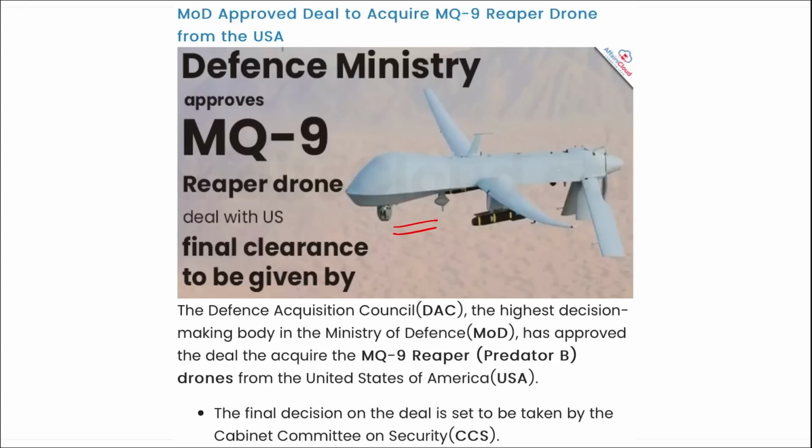Here you can see this is your Reaper drone or MQ-9 Reaper drone, and this will be procured from the United States of America. And the force that will be procuring these drones is your Indian Navy.